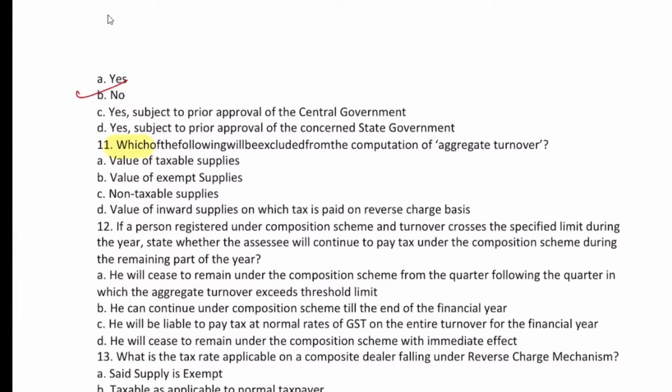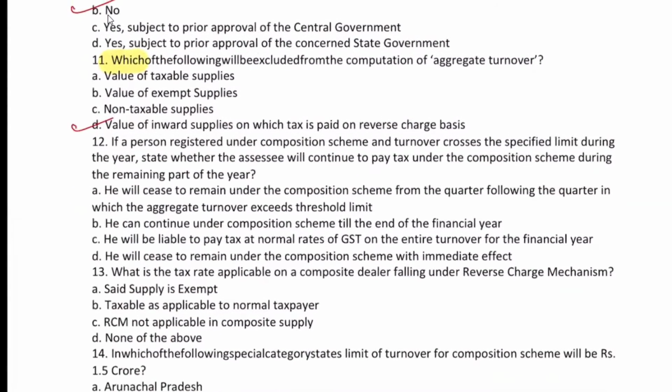Don't get deviated. Which of the following will be excluded from the computation of aggregate turnover: value of taxable supplies, value of exempted supplies, value of non-taxable supplies, value of inward supplies on which tax is paid on reverse charge? Option D. Exempt. Okay, D. Because if you remember, in aggregate turnover of last year, not this year, non-taxable are also taken. Okay, it is not taken.